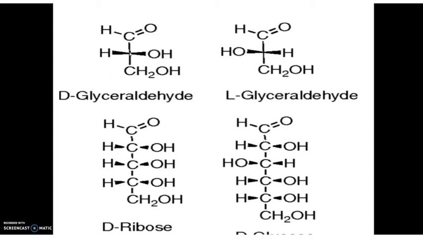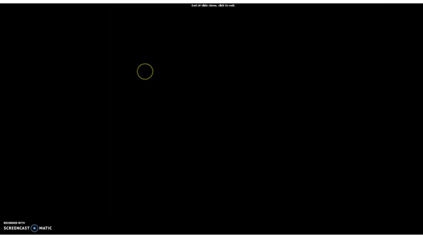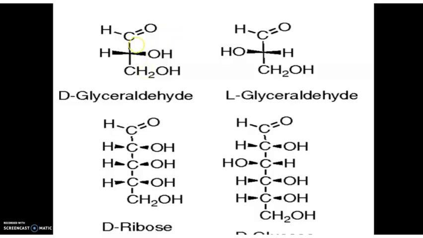So we call such carbons chiral carbons. If you take this chiral carbon attached to the CH2OH, here you can see the OH group and CH2OH are in the same position. Such compounds are known as D compounds.